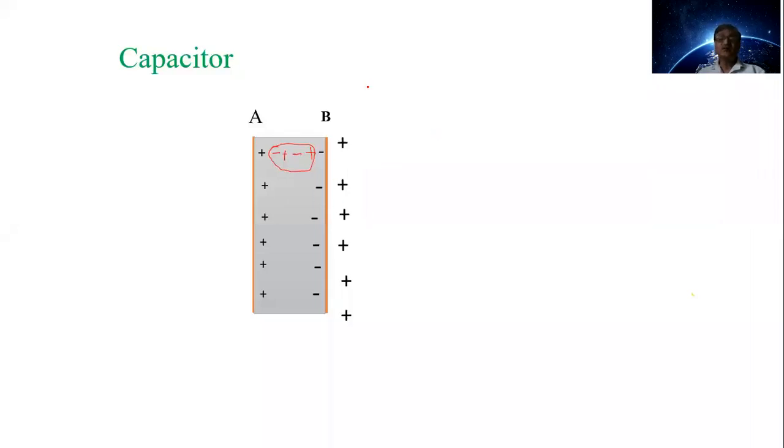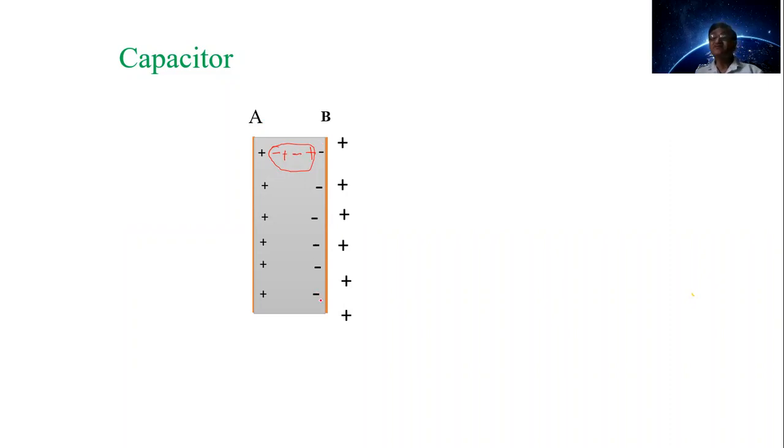Therefore, there is a reduction in the potential on the plate A. Now see here, these positive charges develop some potential.